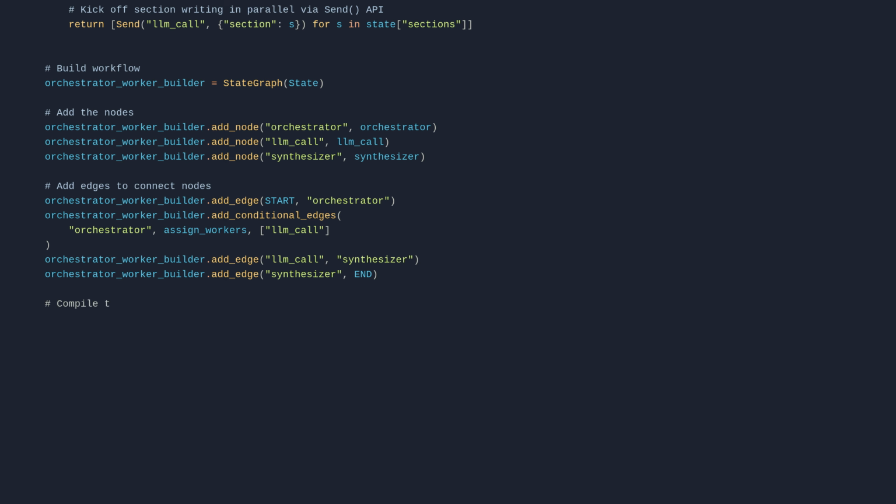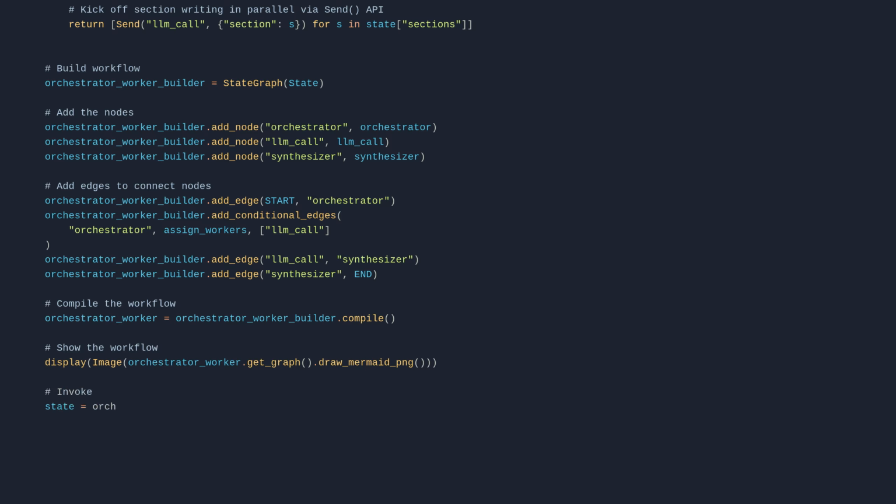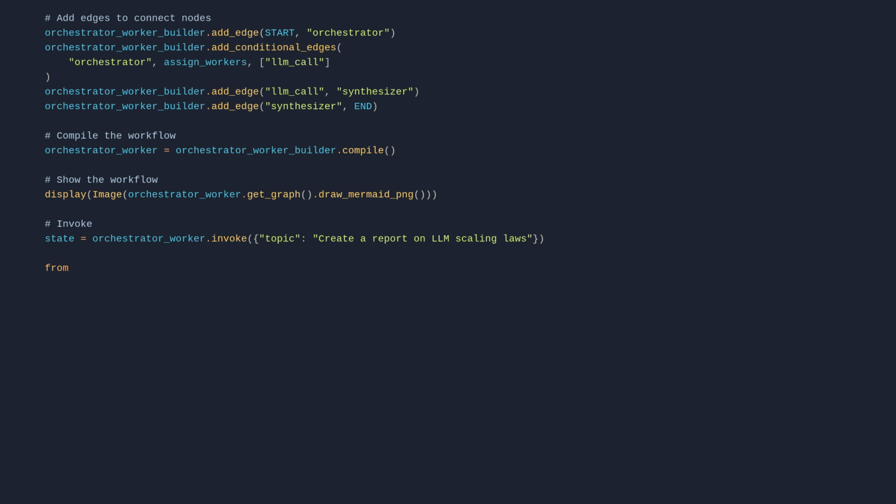# Compile the workflow. orchestrator_worker = orchestrator_worker_builder.compile(). # Show the workflow. display(Image(orchestrator_worker.get_graph().draw_mermaid_png())). # Invoke. state = orchestrator_worker.invoke({"topic": "Create a report on LLM scaling laws"}). From IPython.display import Markdown. Markdown(state["final_report"]).